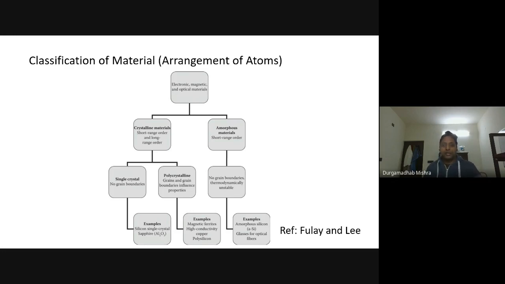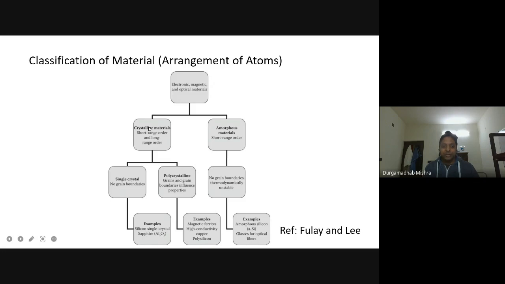So when you look at the arrangement of atoms, you can arrange them in a regular periodic arrangement, which is known as a crystal, or they can be arranged in a random way, which will be non-crystalline, or mostly you will call it an amorphous material. So you can have a crystalline material and an amorphous material.